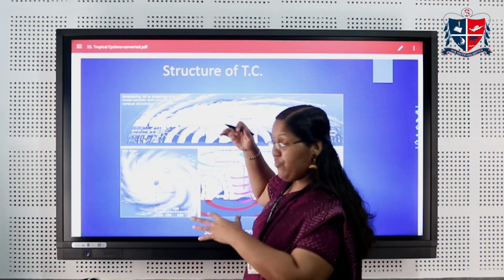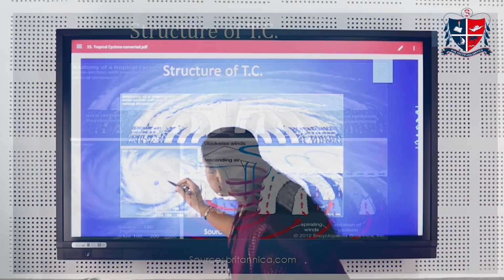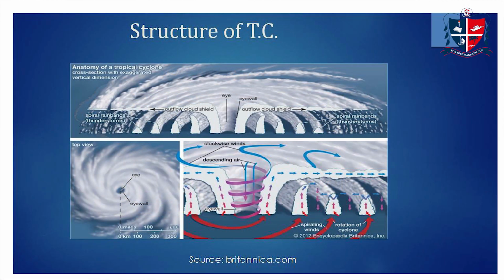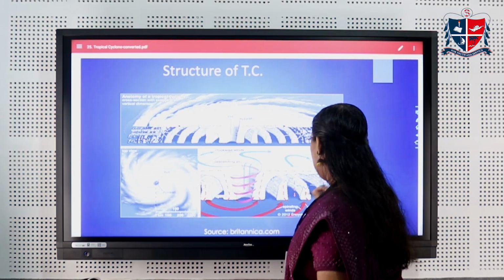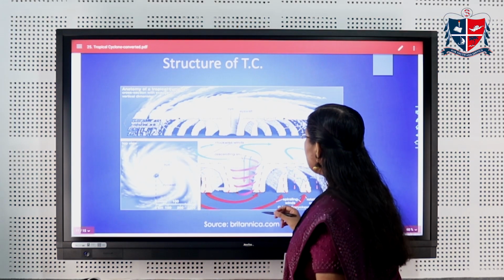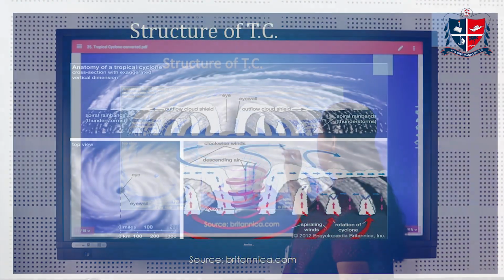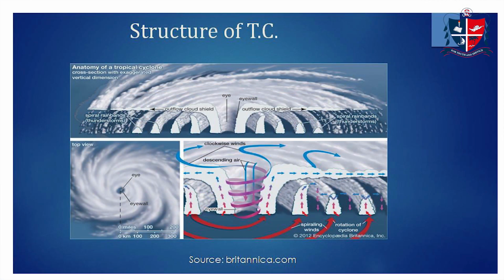In the top view, from the satellite, we can see this eye region and also the eye wall region. We can see just a few clouds from the satellite. From the satellite, we can observe this eye also. And this is another representation. Here it shows how the air goes, the descending air. Now we are going to discuss the horizontal structure of a tropical cyclone.